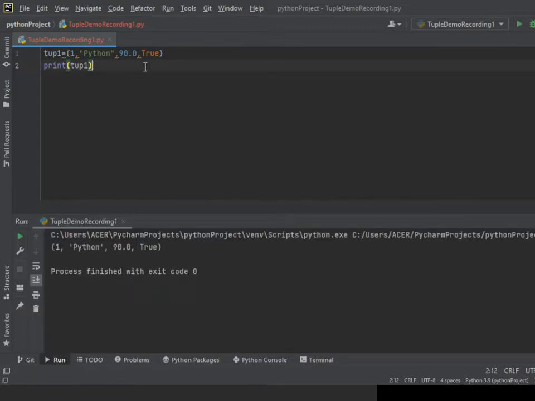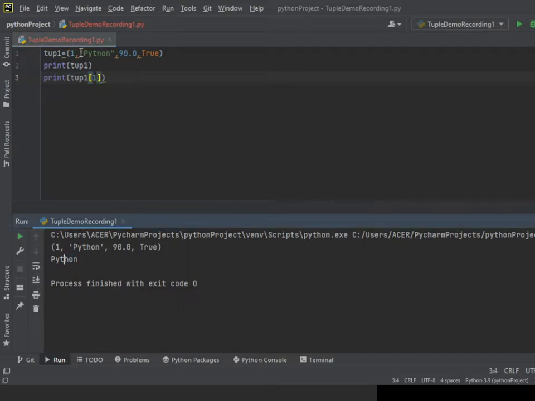Okay, now I'm going to get the first item, like the first value in tup1. To do that I give print, the variable name tup1, and 1. Now if we run it, you can see Python, because it starts from 0 and 1.